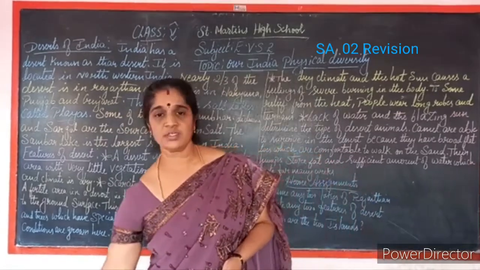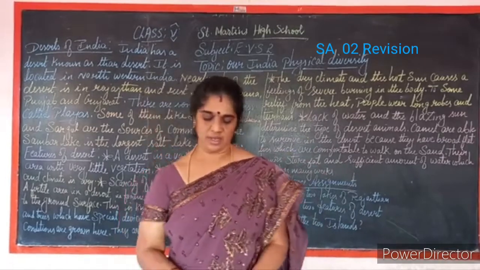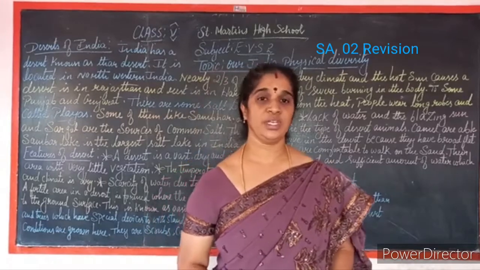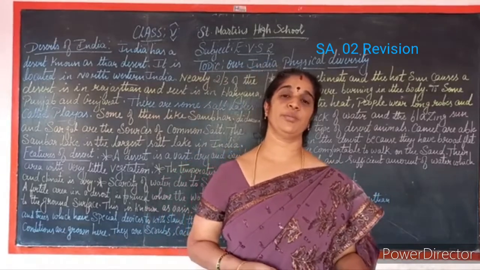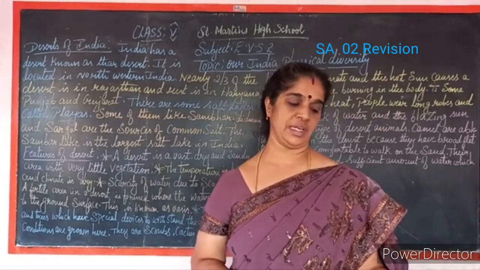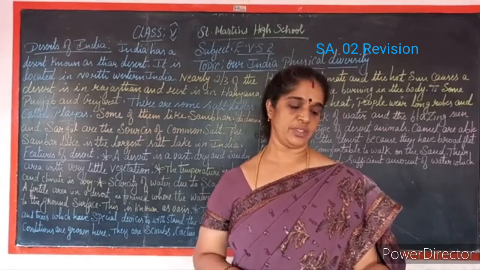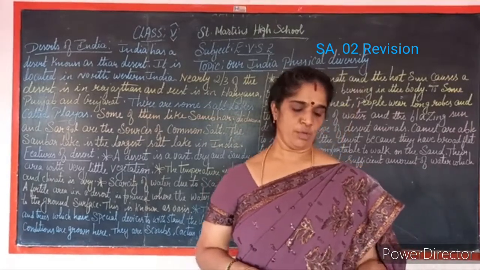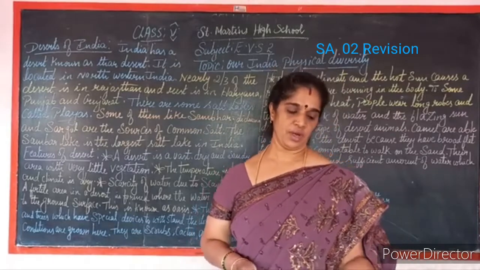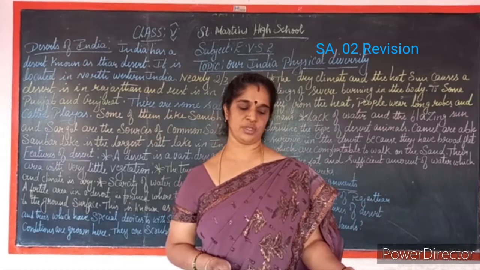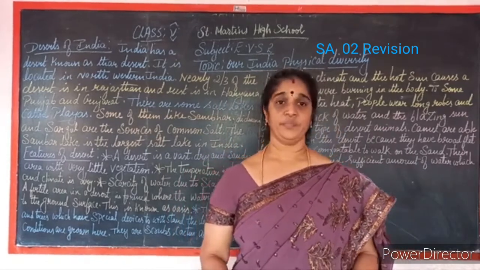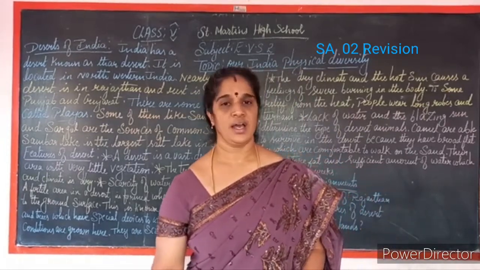So here there are some rivers of North India. Normally we know that many rivers flow from the north. They take birth from the northern mountains. The major river systems of North India are the Indus, Ganga, Brahmaputra and their tributaries. Most of them rise in the Himalayan mountains. They are perennial rivers. The northern plains are fertile due to the deposition of alluvium carried by the rivers of North India. They will be fertile for agriculture.